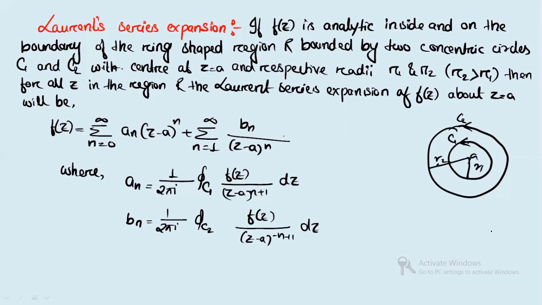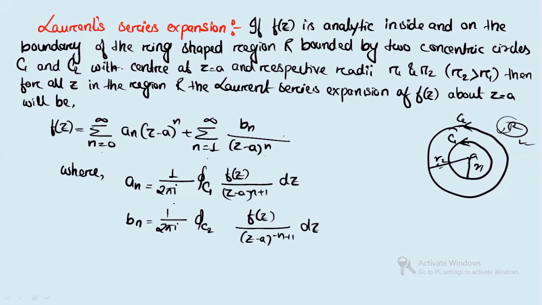So what Laurent is saying is that if you have a function that is analytic inside and on the boundary of the ring-shaped region, which is bounded by two concentric circles C1 and C2 having radii R1 and R2, where R2 is greater than R1, and the center is z equals A, then for all z in that region R, you can write the Laurent series expansion of the function about z equals A as f(z) equals summation n equals 0 to infinity a_n (z minus a) to the power n plus summation n equals 1 to infinity b_n by (z minus a) to the power n.